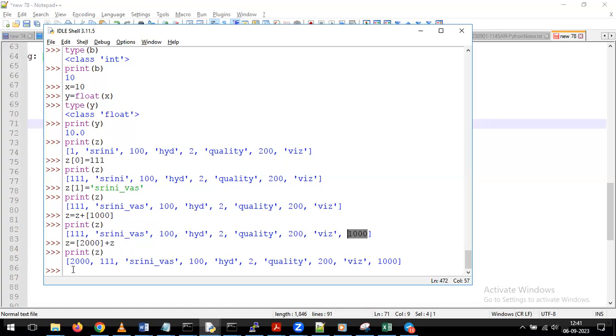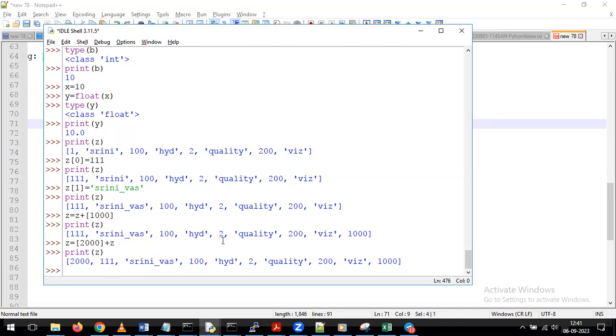Sir, can we add in between them? No, in between you cannot add, but what we can do here is update the values. So for example, if you want to give a value in between, we need to give it as Z of 3. If I give Z of 3, what will happen? 0, 1, 2, 3, whatever value we have at that position will be updated with the new value that we provide. Okay. Any other questions up to here?